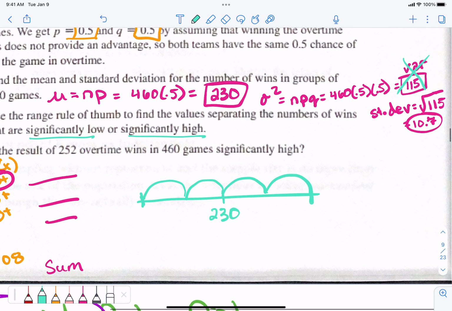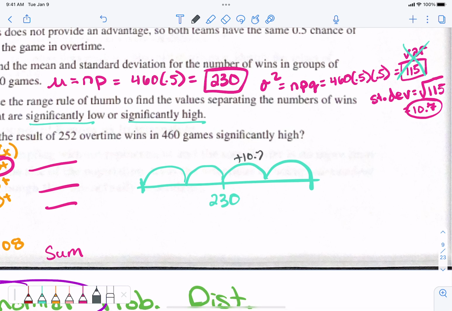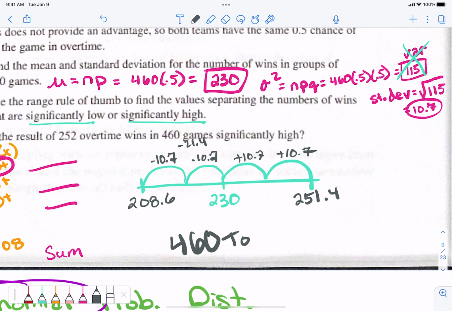Add 10.7 twice. Plus 10.7, that's like 21.4. So that is 251.4. If I subtract 10.7 twice, that's subtracting 21.4, which is 208.6. Perfect.